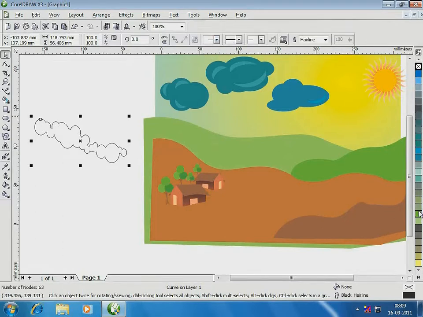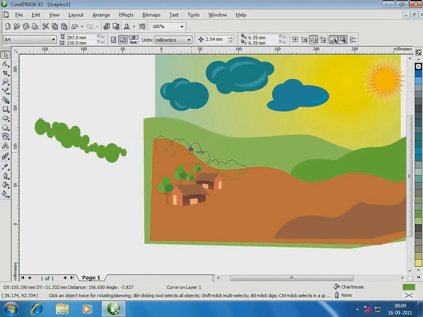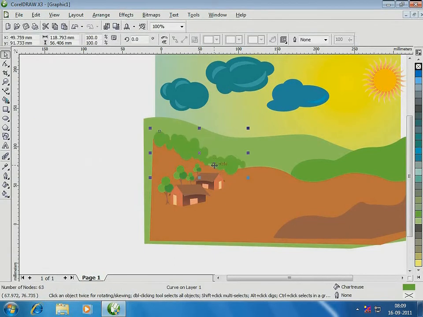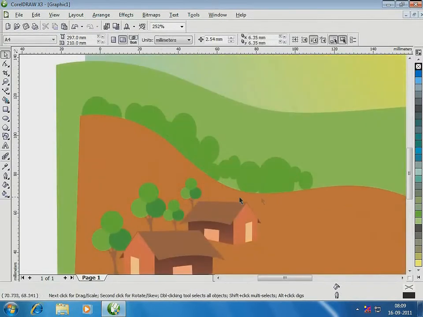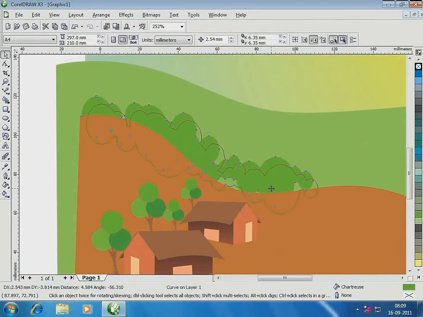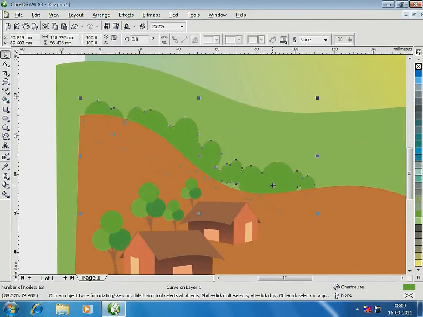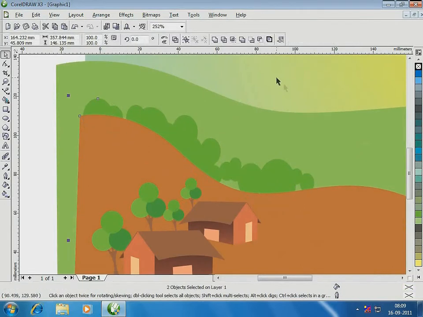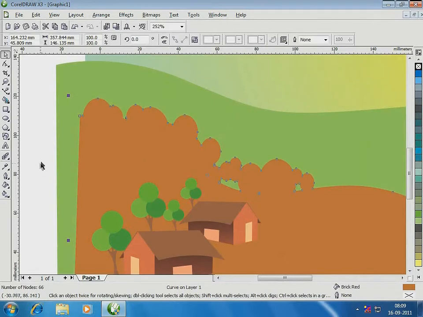Now fill color from the color bar. Do they look like bushes now? Let me move them back into the frame. I want the bushes to be a part of the ground, so I merge the two again using the weld option.